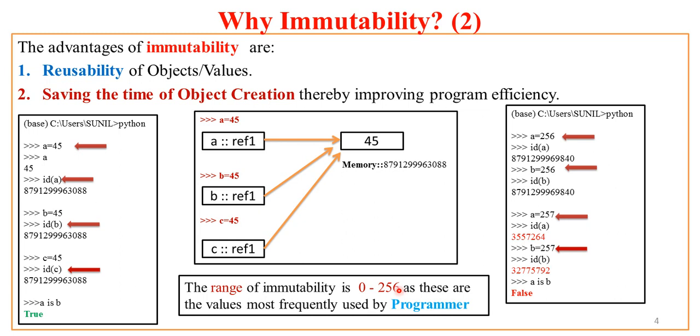Reusability means that in the earlier case where the values were up to 256, we have already seen that a, b, c are holding value 45. So this 45 object, which was created at a 13 digit address with last four digits 3088, this object was given to all three variables, thereby sharing the same existing object.